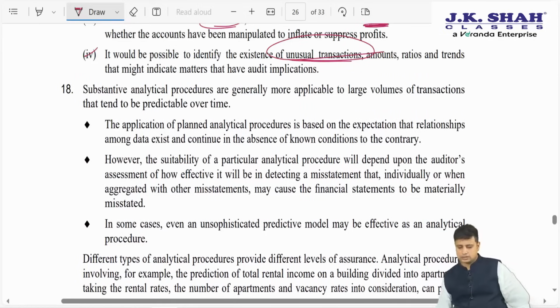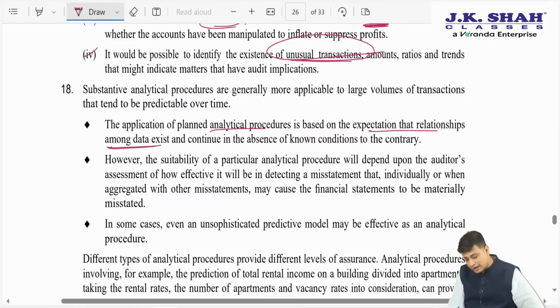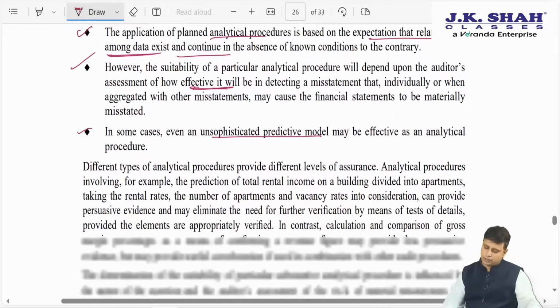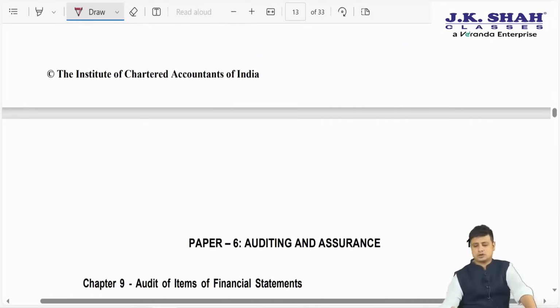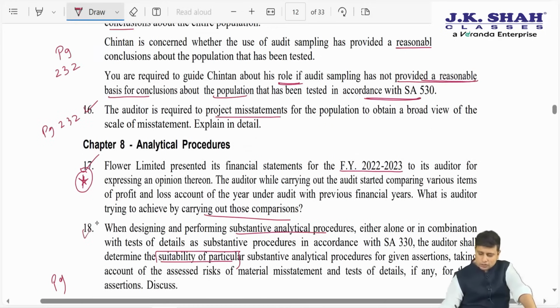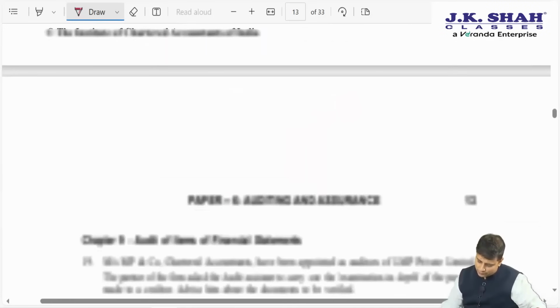What we will have to see is the application of planned analytical procedure is based on the expectation that relationship among data exist and continue. So there will be a relationship between financial and non-financial data, and that will continue. Suitability will depend upon the auditor's assessment of how effective it will be. A lot of times even unsophisticated predictive models may help. So this is talking about the suitability. I am not taking you in detail because we have already discussed this particular question. So this was analytical procedure.